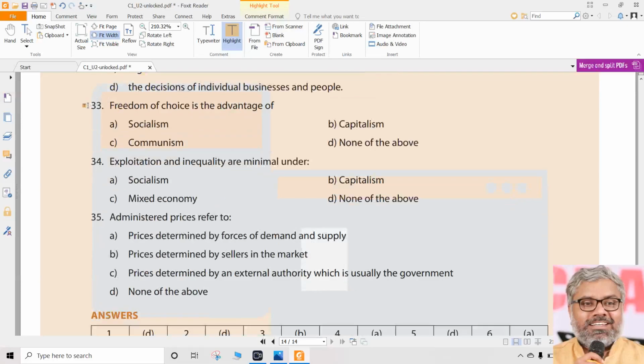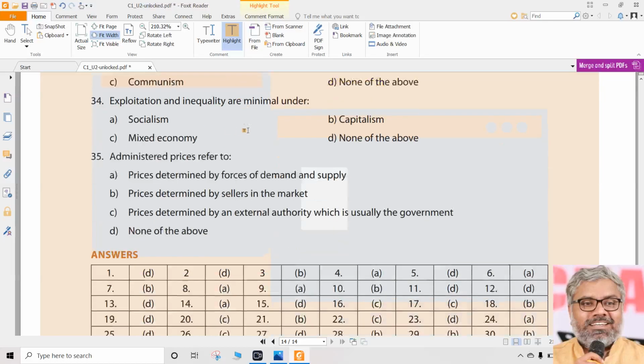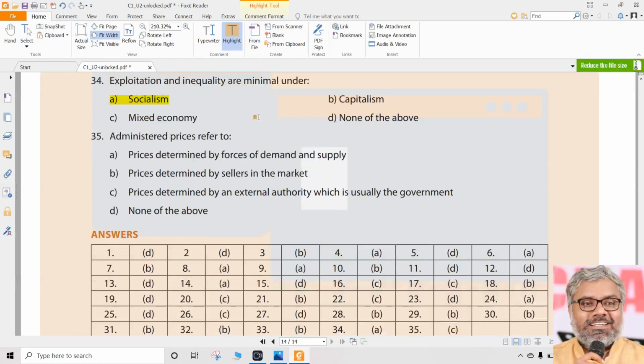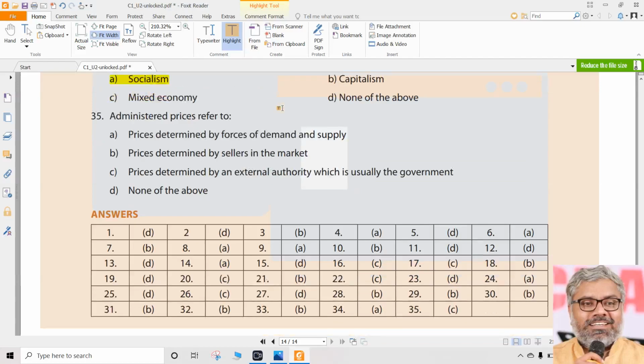Question number 33. Freedom of choice is the advantage. Freedom of choice will be there in capitalism, not in socialism or communism. So that is the advantage of capitalism, direct question. Question number 34. Exploitation and inequality are minimum, less. Under where? Under socialism. So 34th question, answer is A. That is where the exploitation and inequality are minimum.